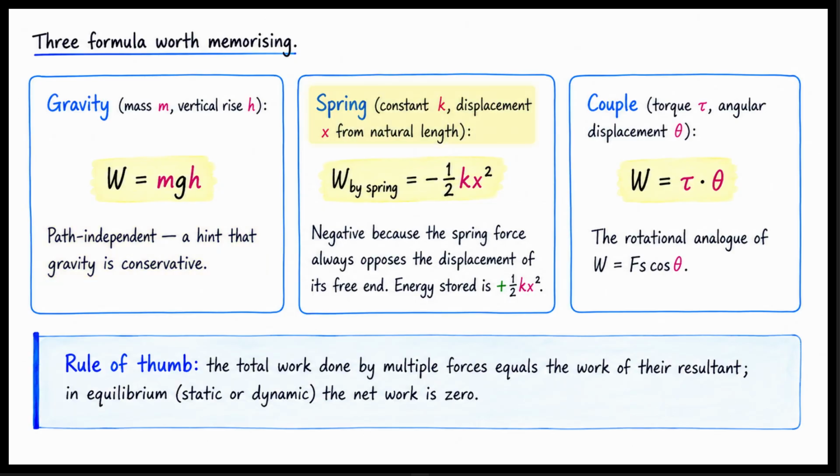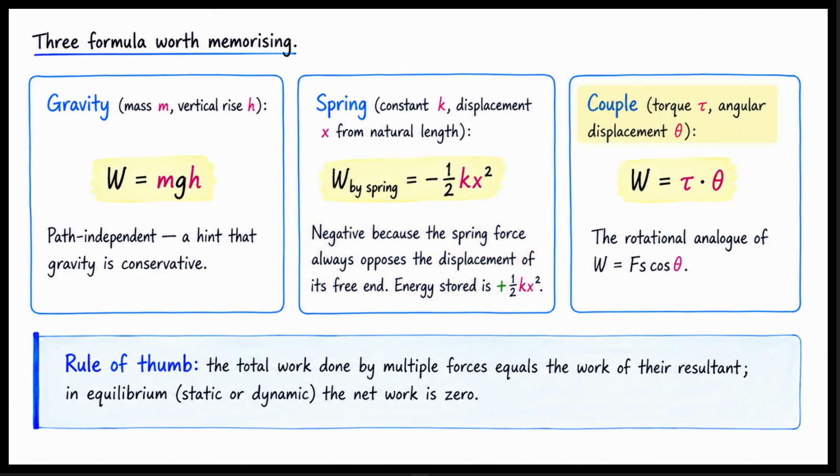Second is a spring. For a spring with constant k and displacement x from its natural length, the work done by the spring is negative 1/2 times k times x squared. It is negative because the spring force always opposes the displacement of its free end. But the energy stored in the spring is positive 1/2 times k times x squared.